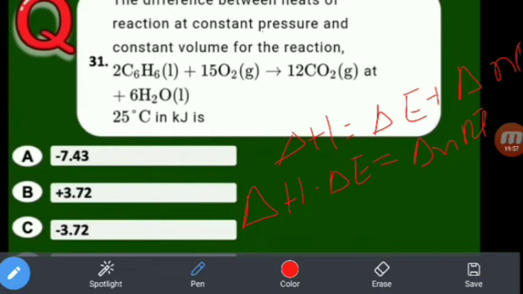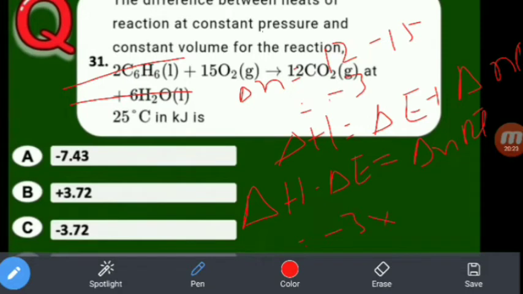Here water is liquid, so you don't consider it in the number of moles. Only the gaseous components, that is 12 CO2. So delta n is 12 minus 15, that is equal to minus 3.